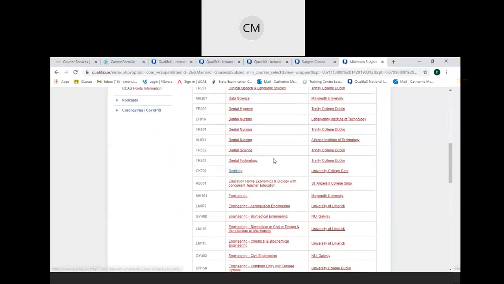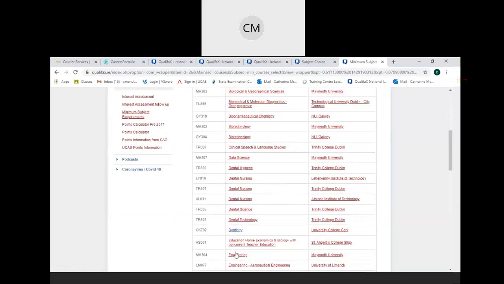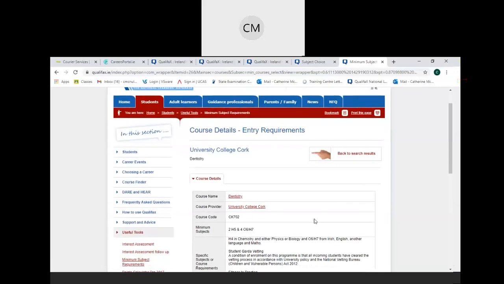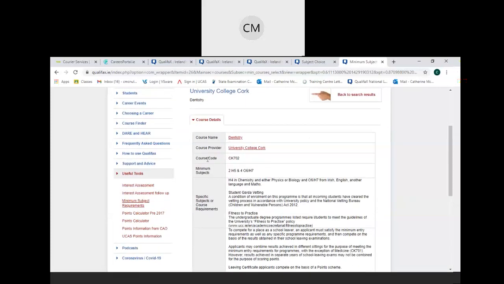Now, to get the specific requirement, I just click on the course title. So say I look up dentistry in University College Cork, and again, the first thing I want to look at is the specific subject or course requirement. So I can see here that a H4 in chemistry is needed, and either physics or biology.